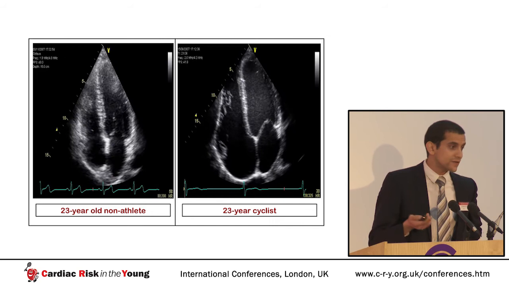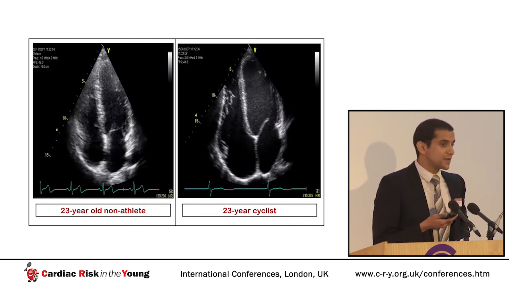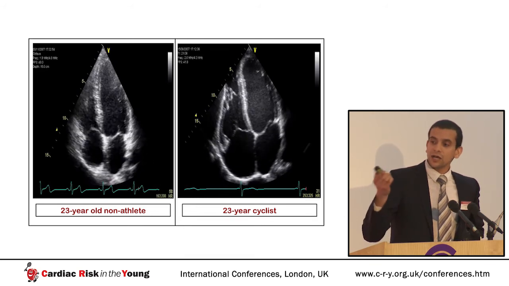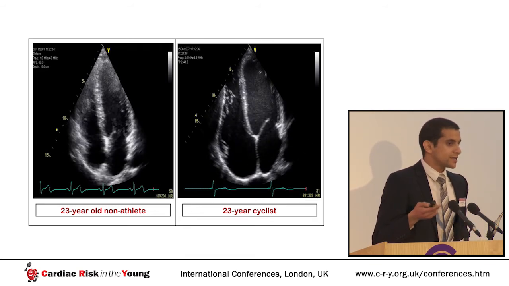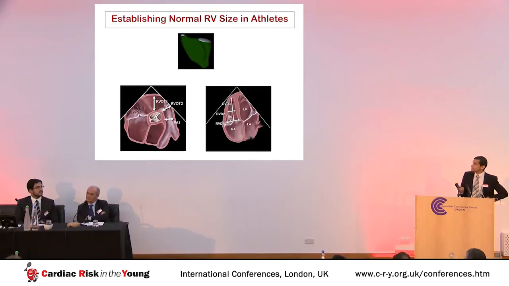You can see a non-athlete for comparison on the left, and on the right, we can see the heart of an Olympic cyclist. You can see that there is enlargement of all 4 chambers of the heart, including a very large right ventricle. So, as we've seen for the left ventricle, before we can say that something is too big, we need to establish what a normal-sized ventricle is for an athlete.